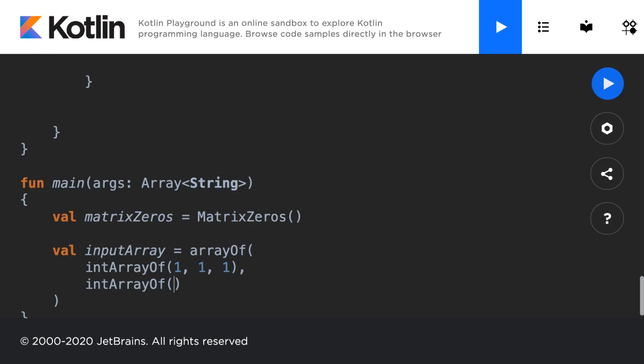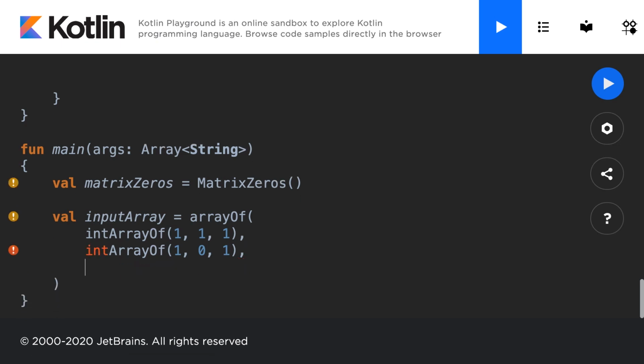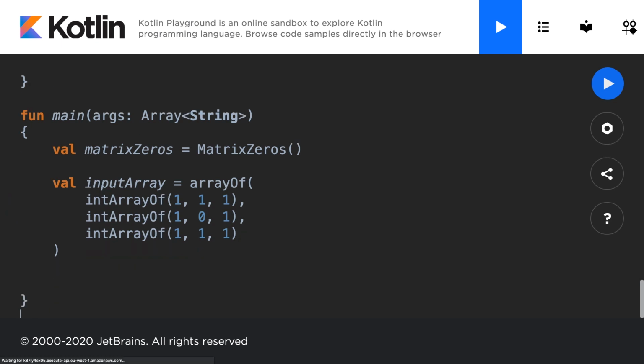I'll also make an int array of 1, 0, 1. And we can put the 0 anywhere for the testing. It's not a big issue. Any test you want to perform, you can perform it in a main function. So we also have to add in that last row, and we'll put in 1, 1, 1 as the values there. Now we have our array and our class.